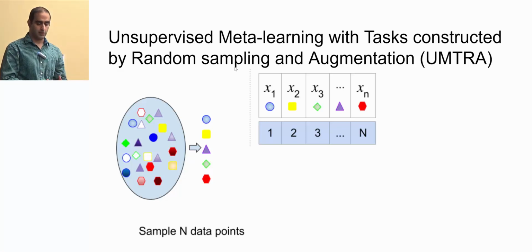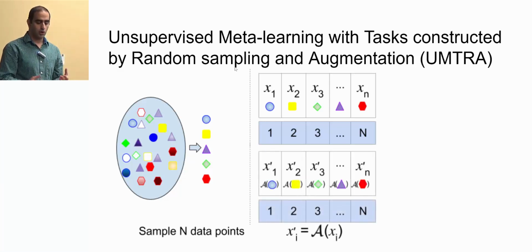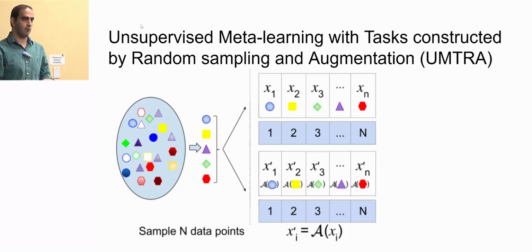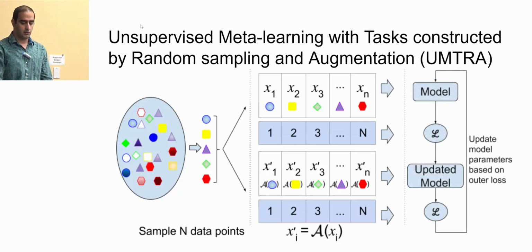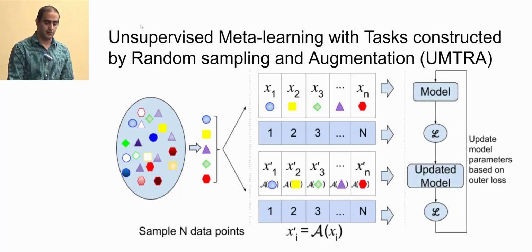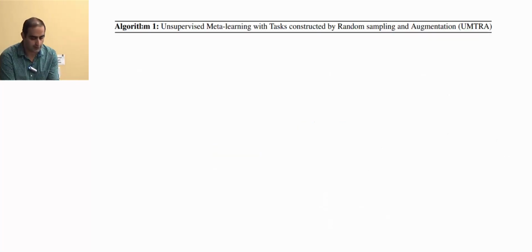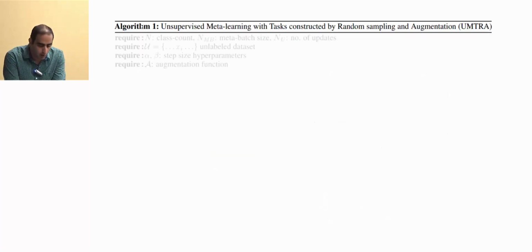So we come up with a simple idea which works very well, and that's just to do augmentation on the same points which we sampled previously and generate our validation for that task in that way. So we use the same point for train and validation, but we apply augmentation for the validation. And then we do the meta-learning algorithm. So that's just how we construct tasks. So this is our algorithm.